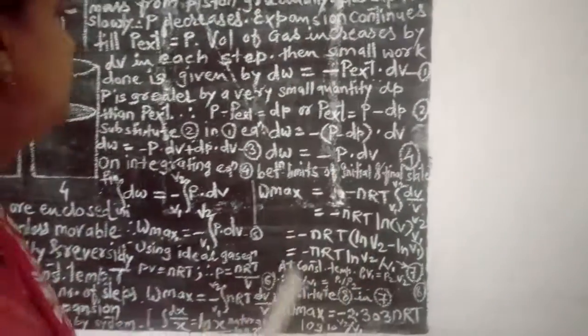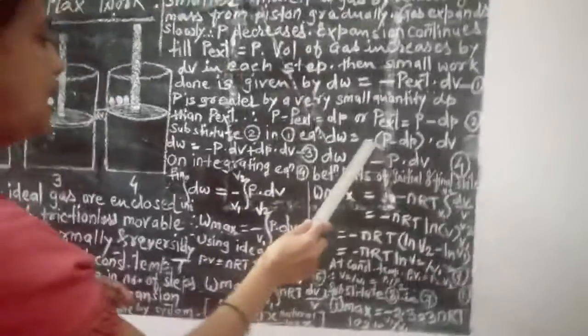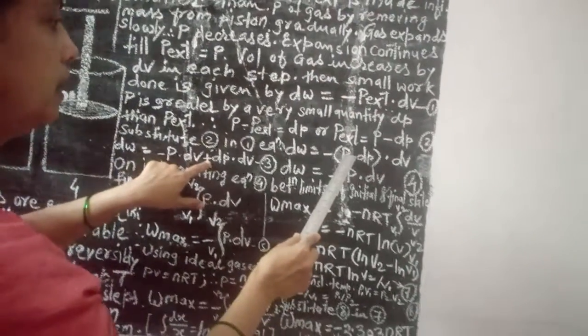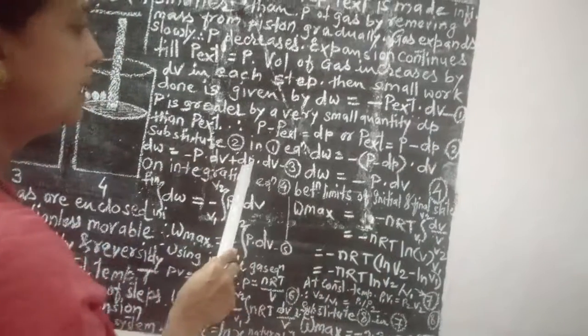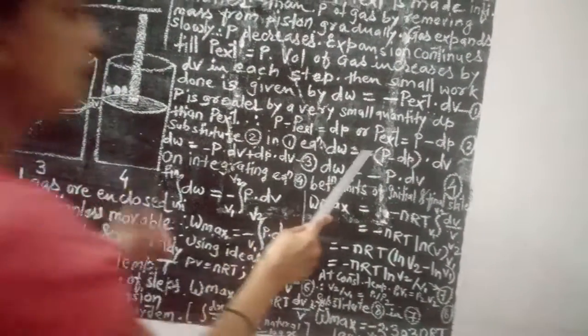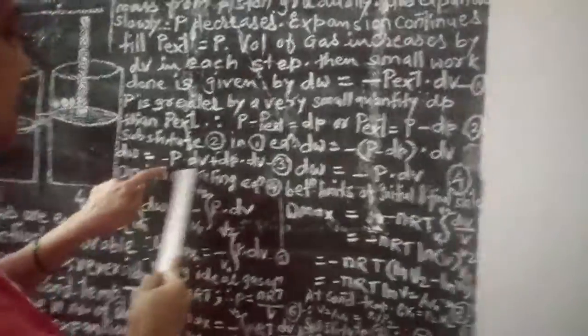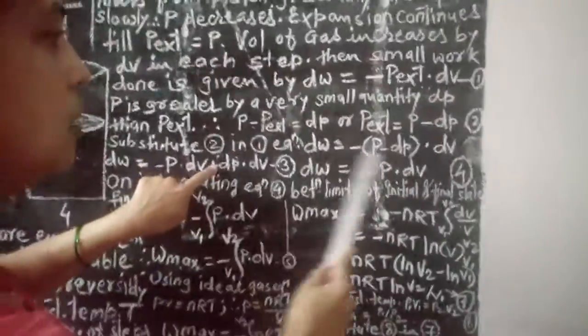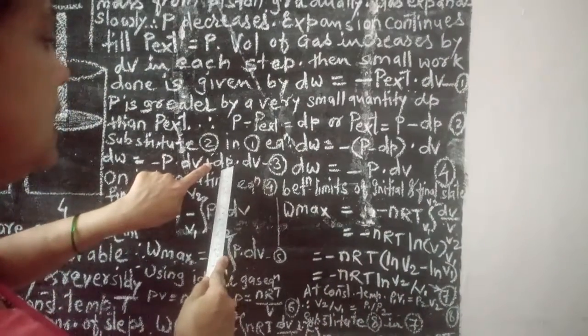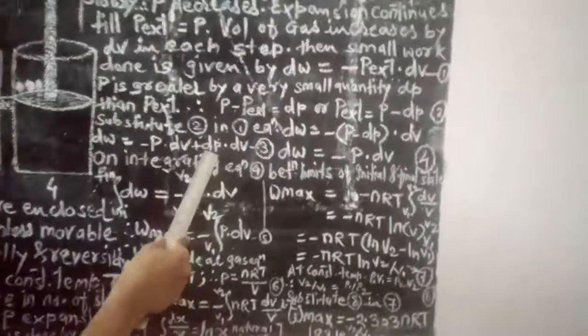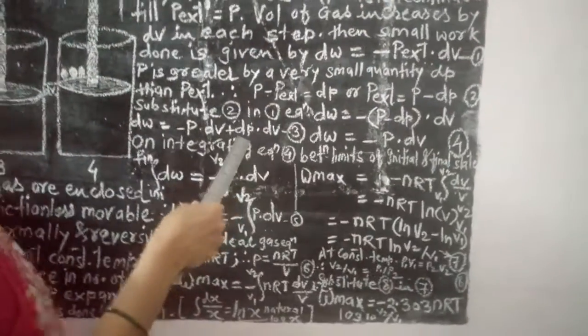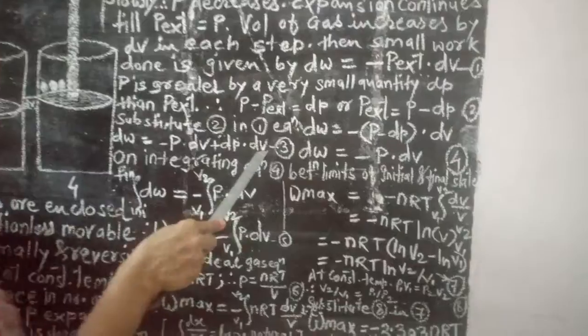Solving the bracket, dW is equal to minus P into dV, minus minus plus dP into dV. This dP is the small change in pressure which is reduced, and this dV is the small change in volume which has been increased, and these two changes are so small that their product can be neglected.